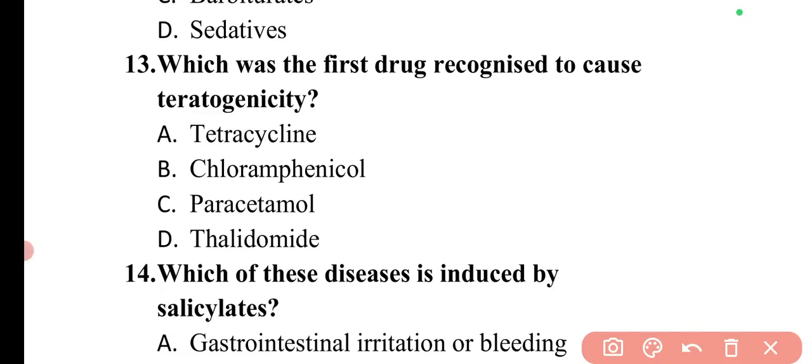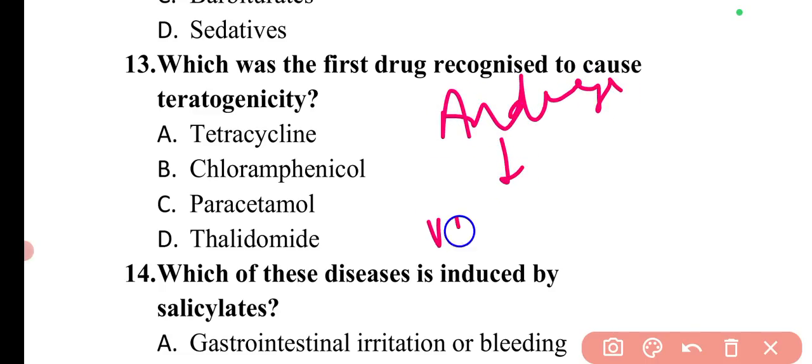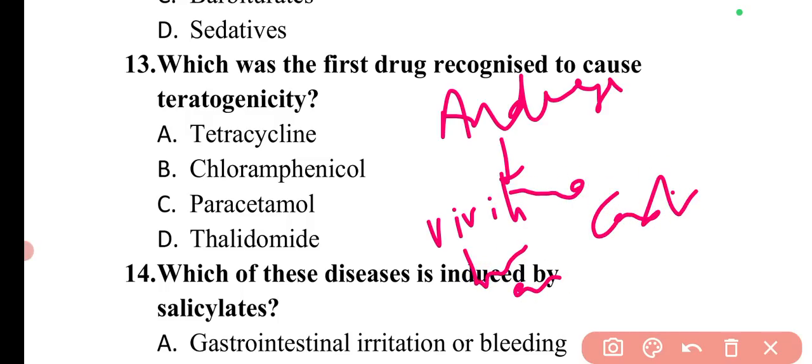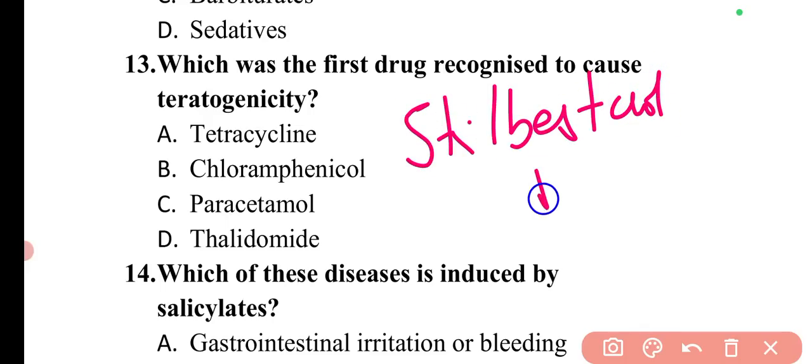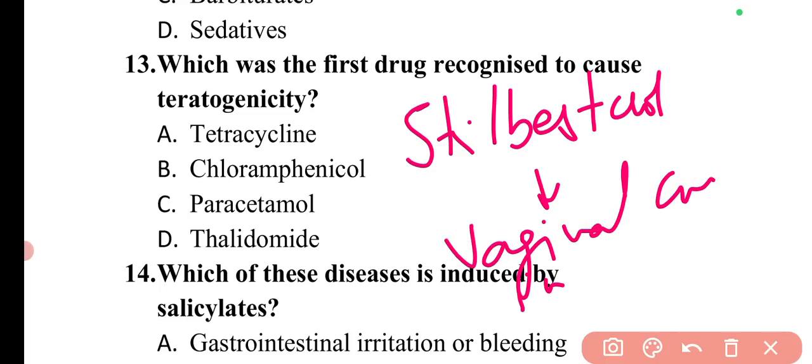Then there are several androgens. If androgens are given, then virilization, limb, esophageal and cardiac defects can also be seen. So these types of defects are seen with these kinds of drugs. There can be another drug, diethylstilbestrol, which can cause vaginal carcinoma in teenage female offspring.